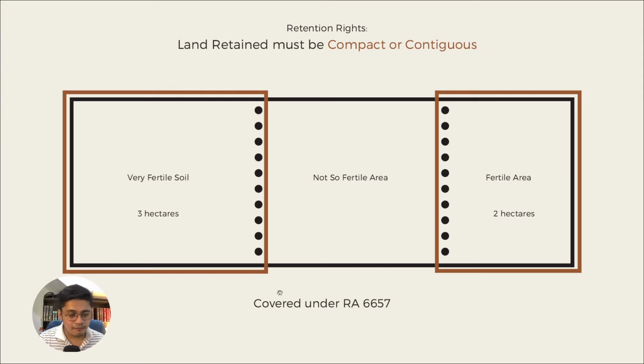Okay, since I am allowed 5 hectares, okay, I will retain this part, no, very fertile, 3 hectares, and I will retain this part, no, fertile area, and 2 hectares, 5 hectares, no, solve. And then what will be redistributed would be the not so fertile area, right? Had the requirement of compact and contiguous not been inserted, not been incorporated in the law, this can perfectly happen. Okay, but thankfully, because of this requirement under the law, this is not allowed.